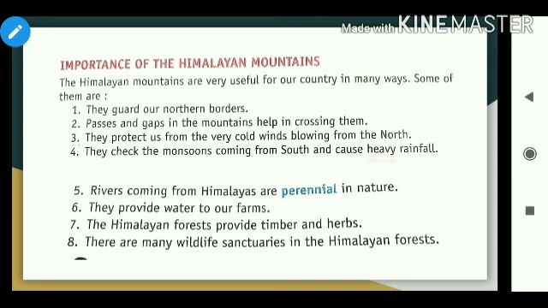The Himalayan forests provide timber and herbs. These herbs are used in Ayurveda. There are many wildlife sanctuaries in the Himalayan forest. So we all know that these hills are covered with thick and valuable forest. They provide shelter to different types of wild animals. So that's why there are many wildlife sanctuaries in the Himalayan forest.